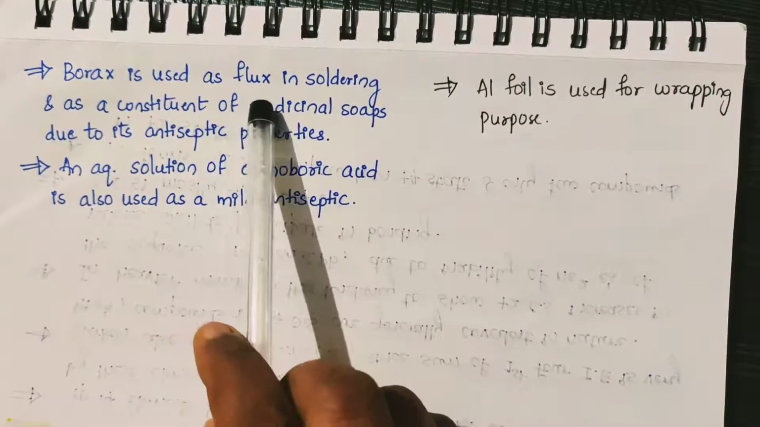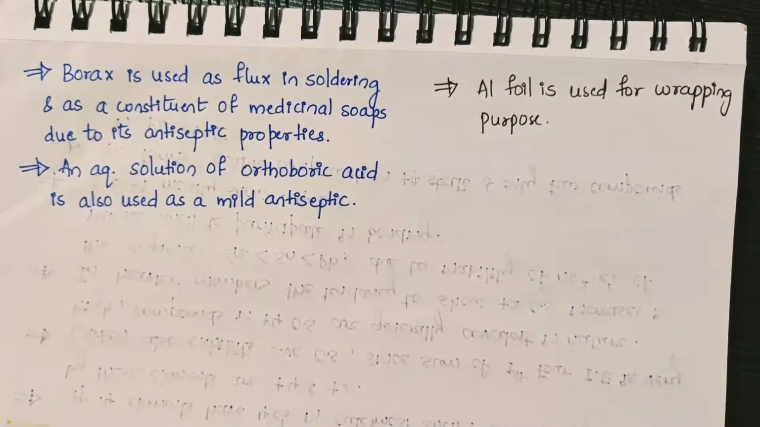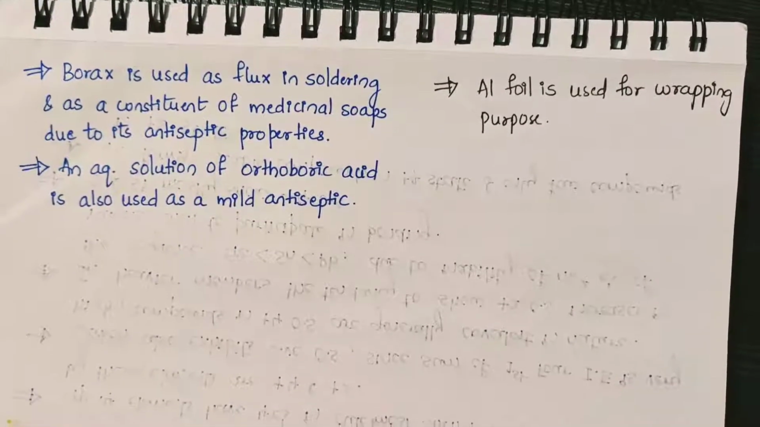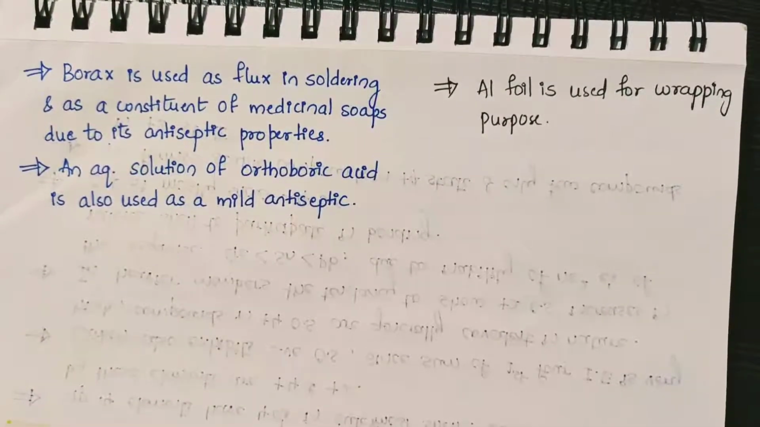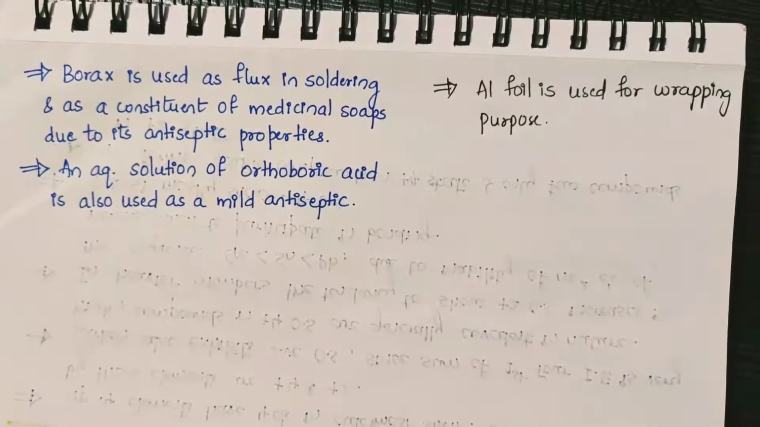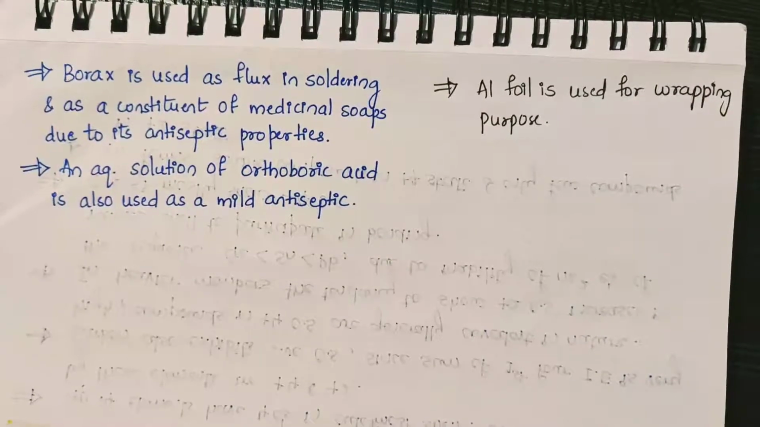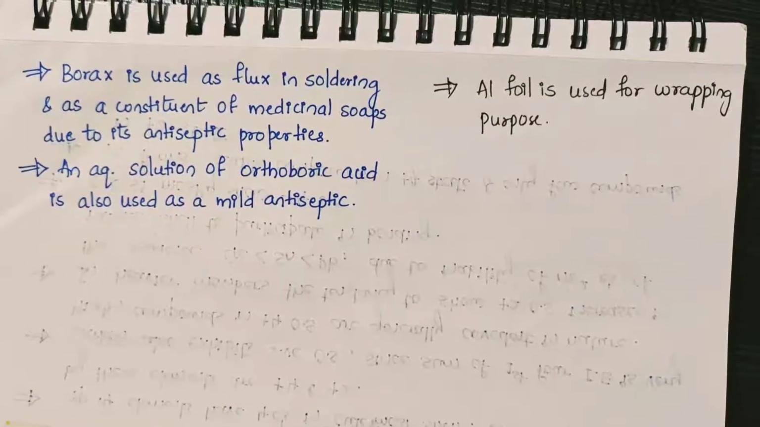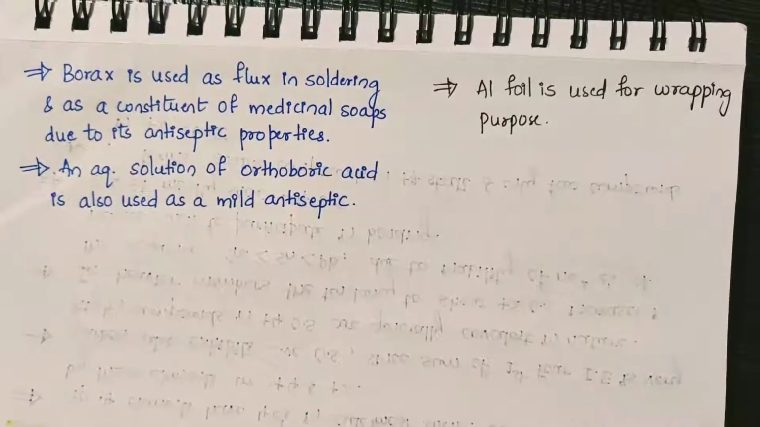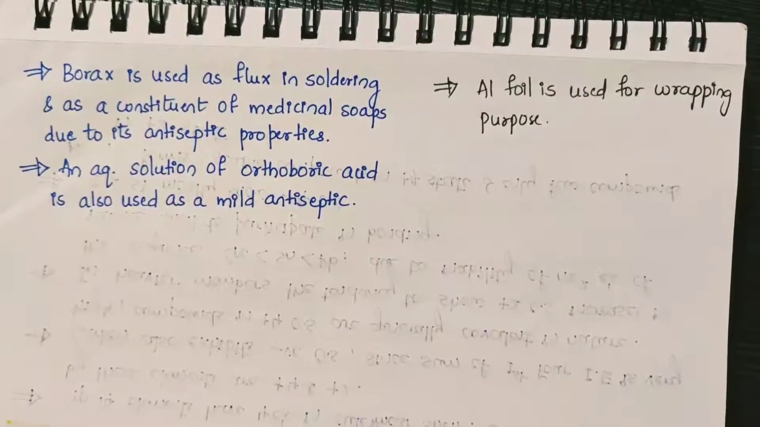Borax is used as a flux in soldering and as a constituent of medicinal soaps due to its antiseptic properties. An aqueous solution of orthoboric acid is used as a mild antiseptic. When it comes to aluminium, you might also be using aluminium foil at home, which is used for wrapping purposes. So these are some of the uses of boron and aluminium.